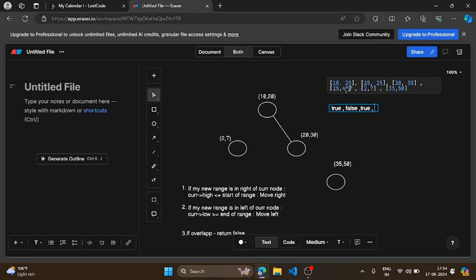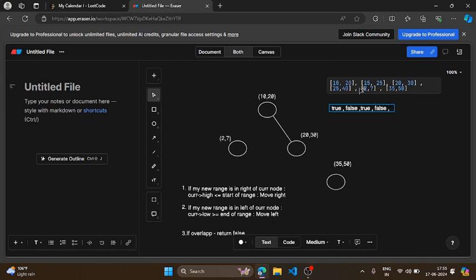Now let's move to 25 to 40. When you start from the root node, you check if it is overlapping with my current node or not. 25 to 40 is not overlapping with my current node, because it is on the right side of my current node. So I'll simply move to the right. Now I'll come to this node, and again I will check if it is overlapping with my current node or not, right? Here I will find that this is overlapping with my current node, because 25 to 40 is definitely overlapping with my 20 to 30. So from here I will return false, because I found this particular range overlapping with my current node.